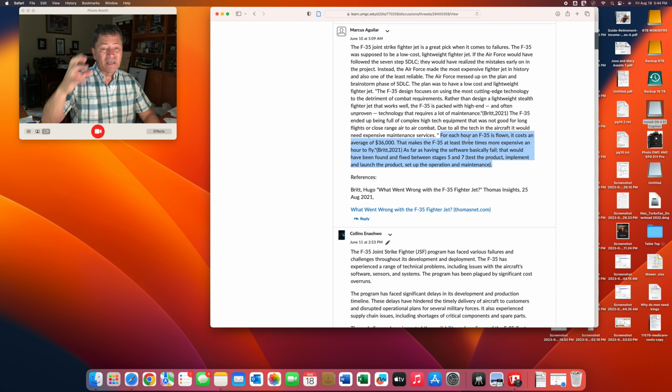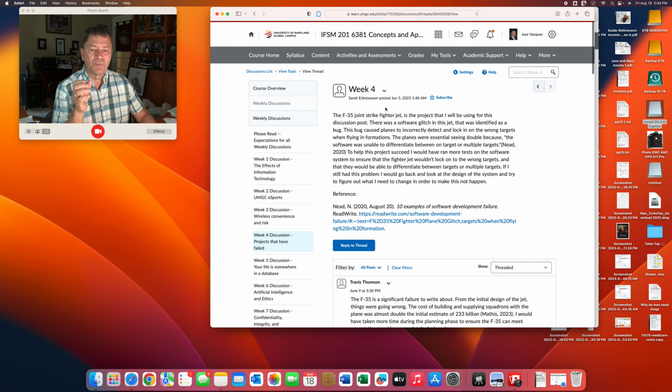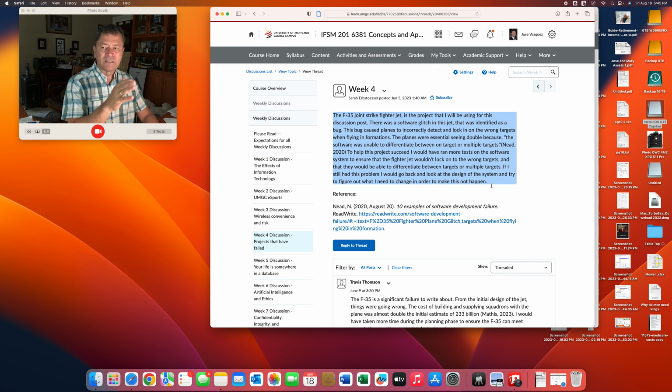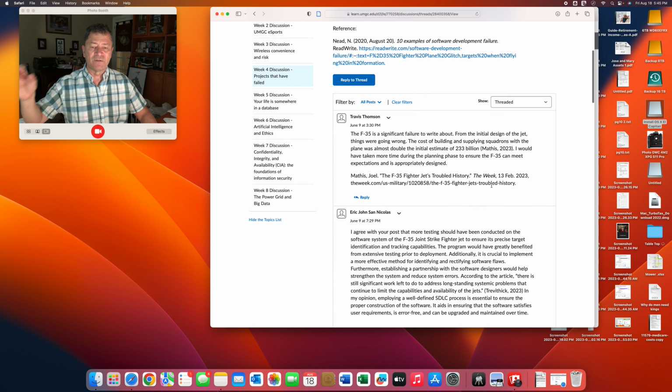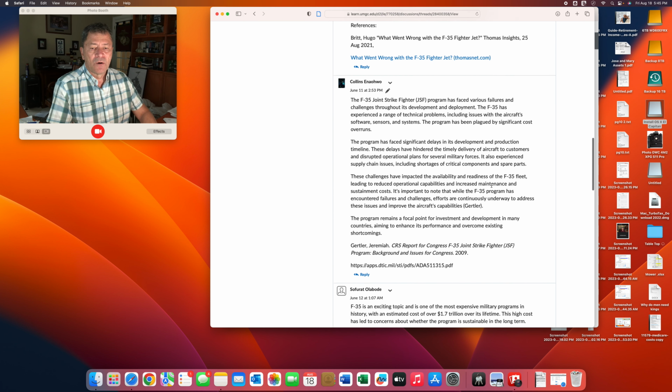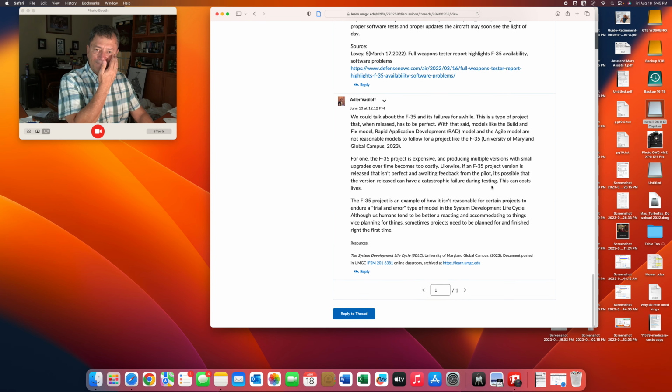Now, from a perspective of meeting the format requirement, this person did a great job. He provided a reference as a peer. He cited the reference and even quoted the sections that he used. The problem is that he's completely off topic, and part of that is because the lead really went off the rails instead of really staying on the information systems issue with F-35, and he bit the rest of the students to follow in that topic instead of bringing it back. So I tried to work with the students. A lot of the students have to resubmit their comments, but again, this was an example of how people can get off the topic.